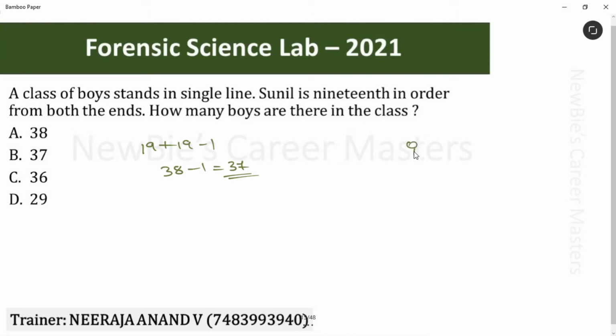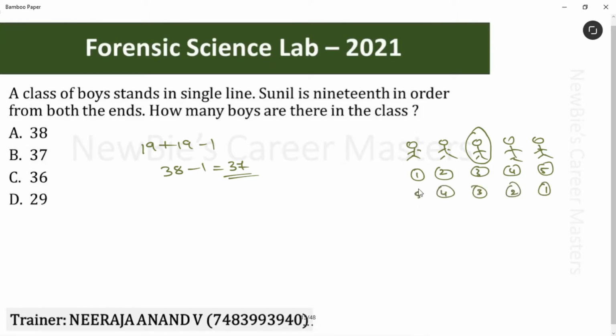See, let's take 5 people. I'll make them to stand in a row like this. Okay, let's consider this as Sunil. See, let me consider as the first place, second, third, fourth, fifth. From this side, it is first, second, third, fourth, and fifth. See, Sunil is third from this end and also third from this end. Check how many are there. Are there 6 people? No, there are only 5 people. This is the logic. Just add 3 plus 3. We get 6 minus 1, that is 5.